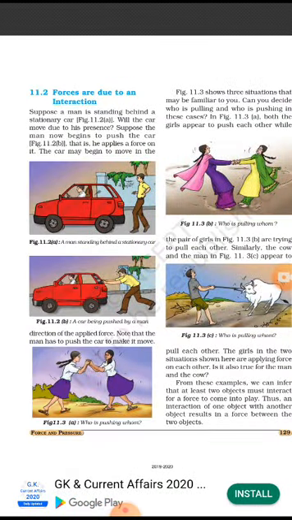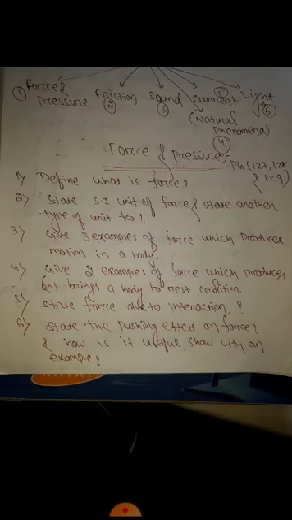Let me show you a few examples. I have prepared it. जैसे कि first question, define what is force, state SI unit of force. These are very easy questions. You can write it down. मैं कुछ example दे रहा हूँ आप लोगों को. एक नंबर का आंसर. What is force? Force is a push or pull.